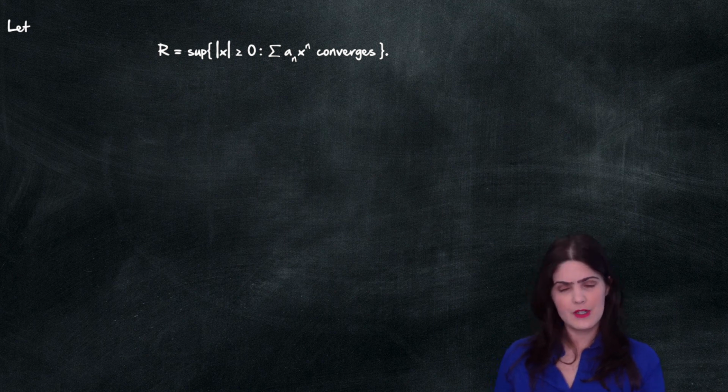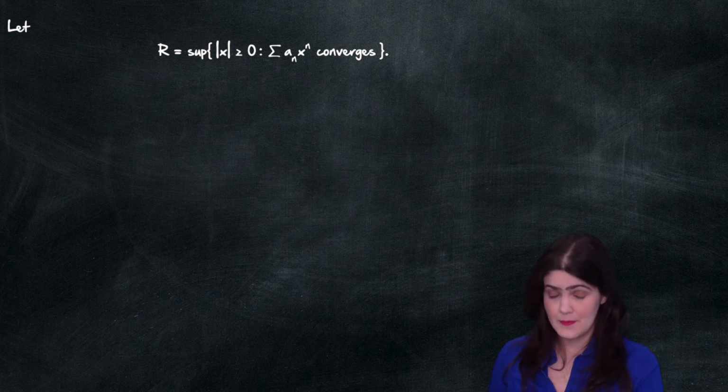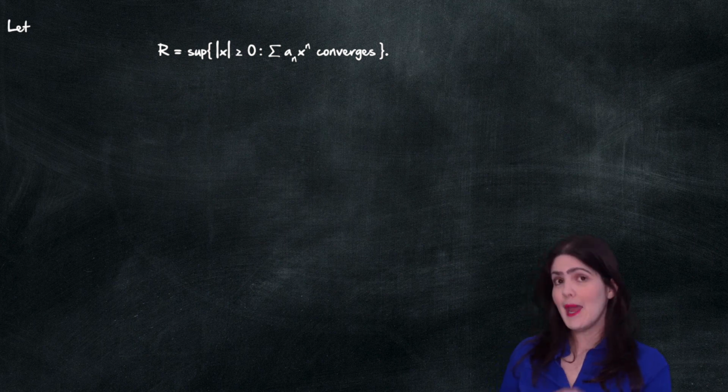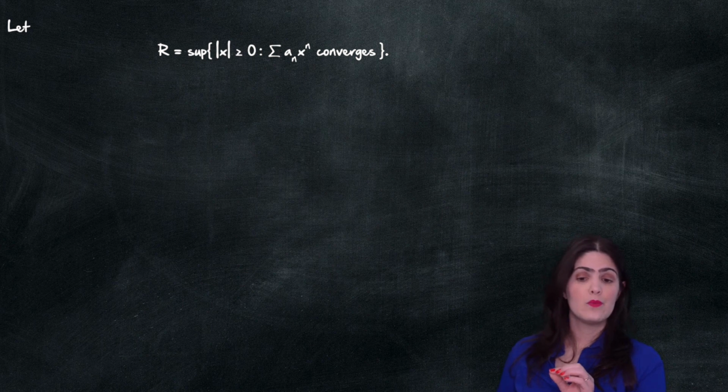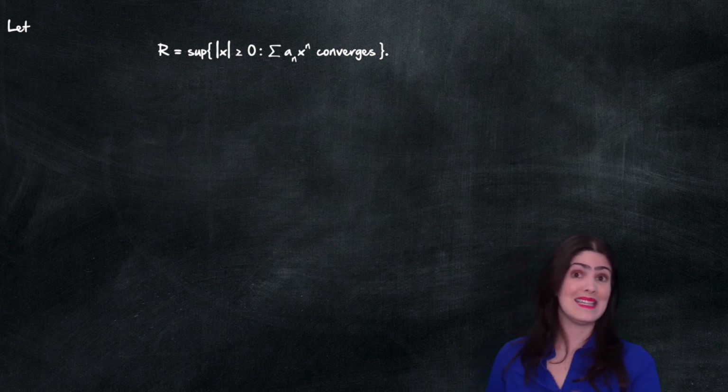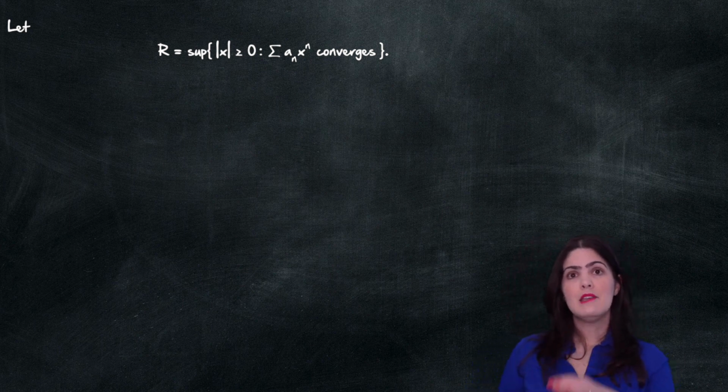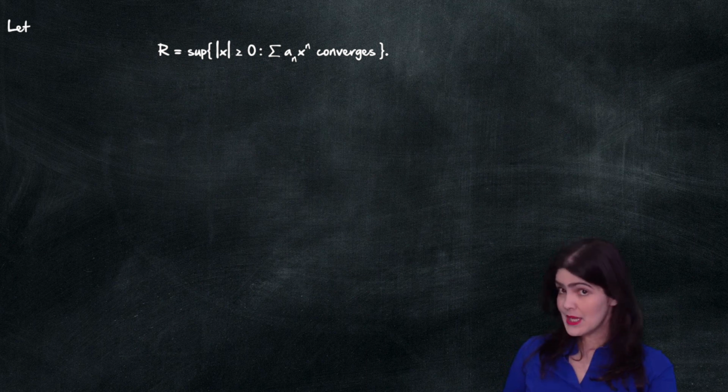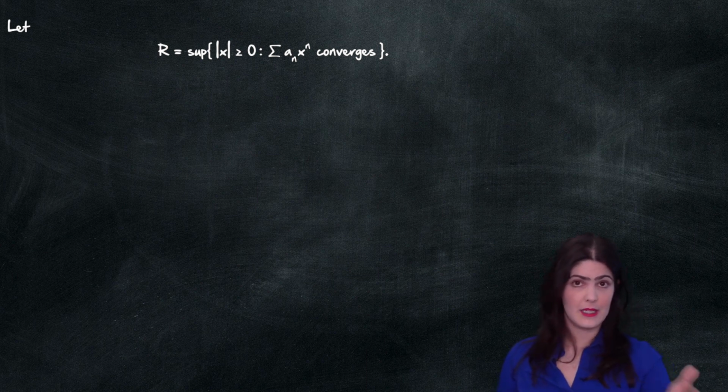So here, the first thing to note is that this set is not empty. And the reason why is, well, we know that the power series always converges at least for x equals 0. So we know that 0 is always in the set. If my set is also bounded, then the supremum exists and is a finite number.